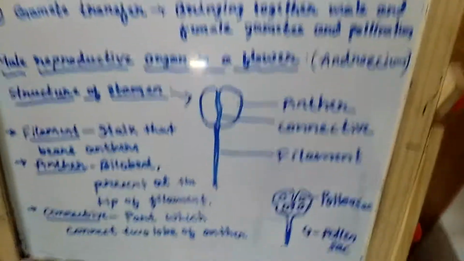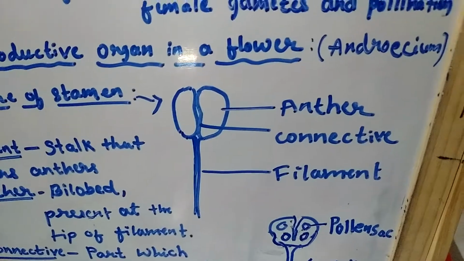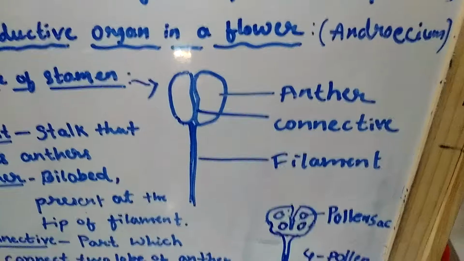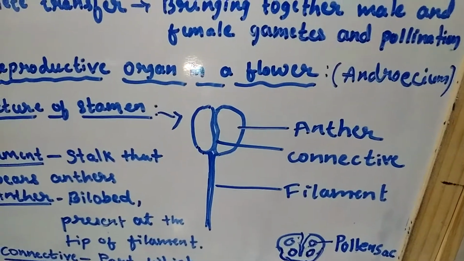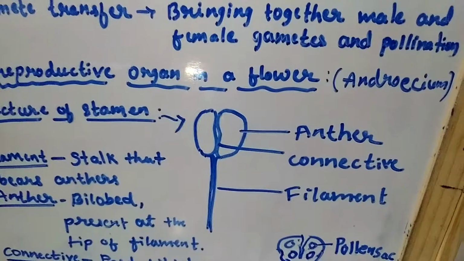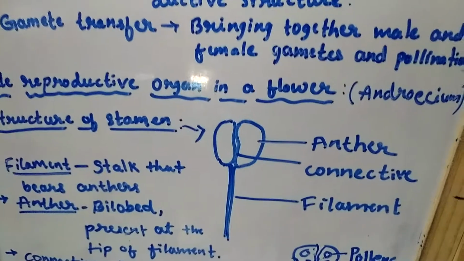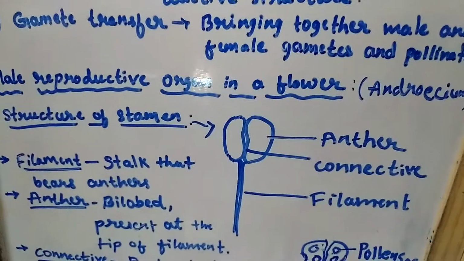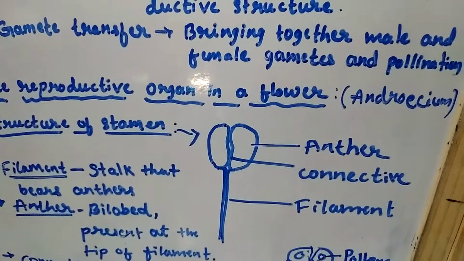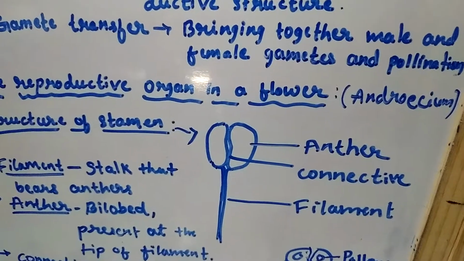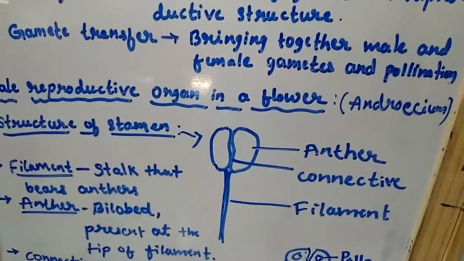Here you can see the diagram of the stamen. The lower part, the stalk of the stamen, is known as the filament. At the tip of the filament, you can see a bilobed structure. This bilobed structure is known as the anther.